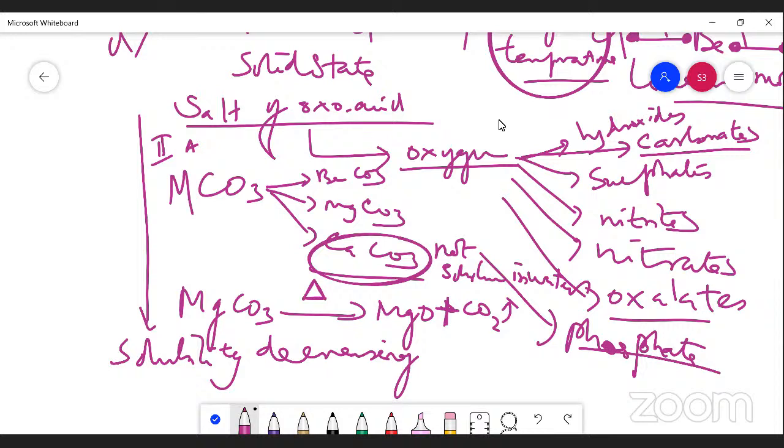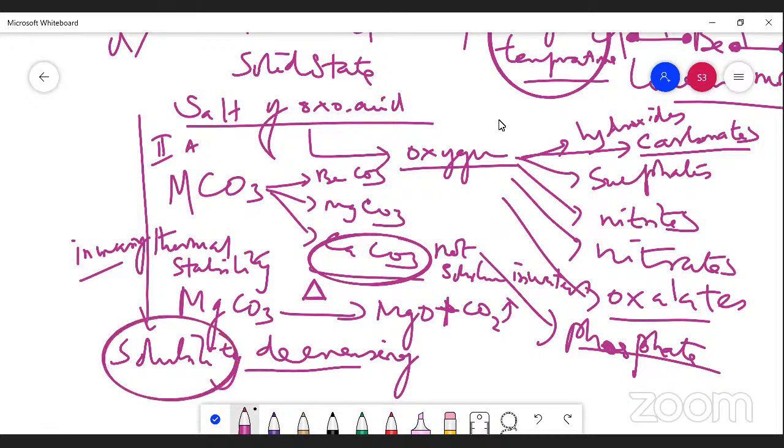So thermal stability increases while moving down the groups, whereas solubility decreases. Solubility is nothing but the dissolving ability in water, while thermal stability is how far a substance can tolerate heating. That's a point you should understand now.